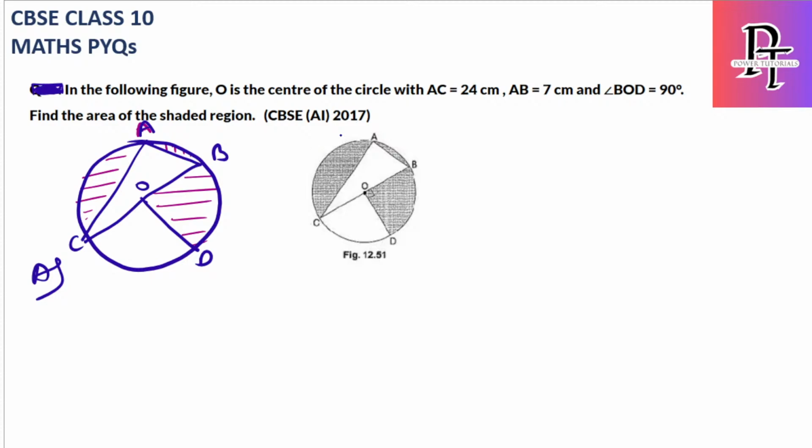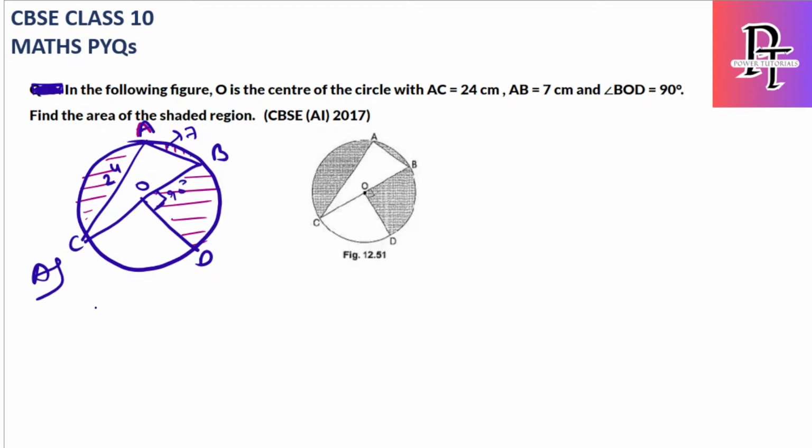So we have ABC defined. AC, this one, is 24. AB, this one, is 7. BOD is 90. Very good. Next, find the area of the shaded part. If you notice here, ABC is nothing but the diameter of the circle because it is passing through the center. So if I subtract the triangle part from the semicircle area, I will get the shaded part. And since the angle is 90, it is the area of a sector having a theta value of 90 degrees. Okay, so let's use this concept.